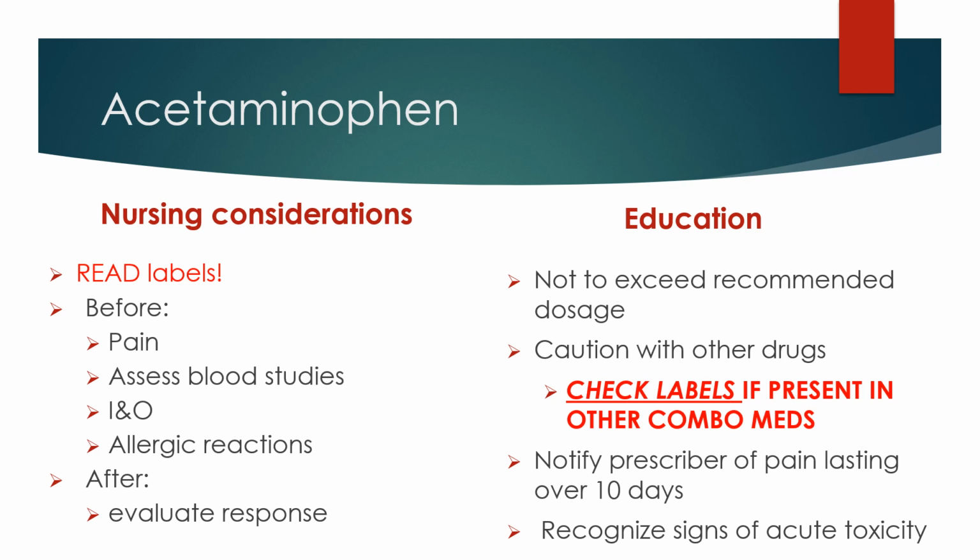Patient teaching and education we need to provide are very similar to what we need to do. They need to be instructed on how and when to take the medication. They need to know not to take more than the recommended daily dose, check all the labels to make sure it's not in other medications they're taking, and they shouldn't take acetaminophen for more than 10 days, and they should notify their provider if the pain lasts longer than that. Additionally, people should avoid taking alcohol while using this medication, and that's a big part of our education, as alcohol use and abuse are very common in America. They also need to know the signs and symptoms of acute toxicity and what to do if they suspect that's occurring.